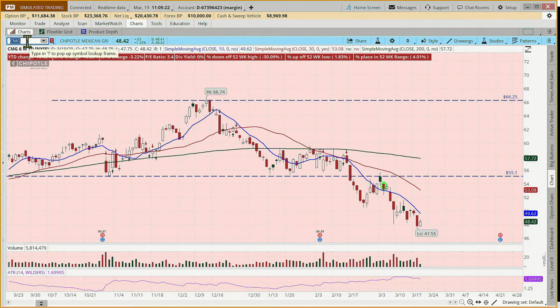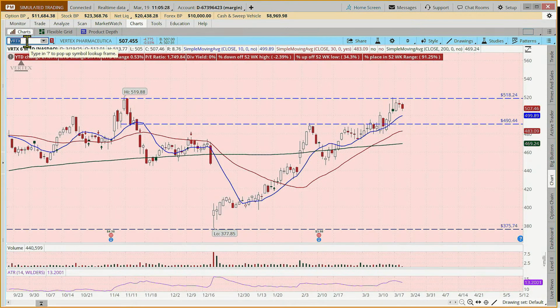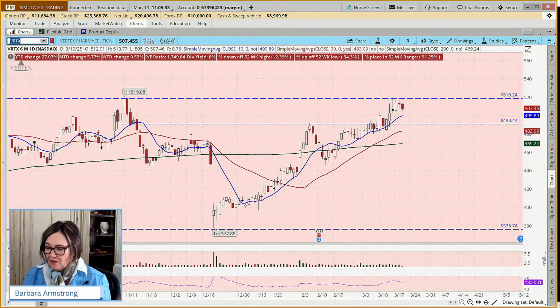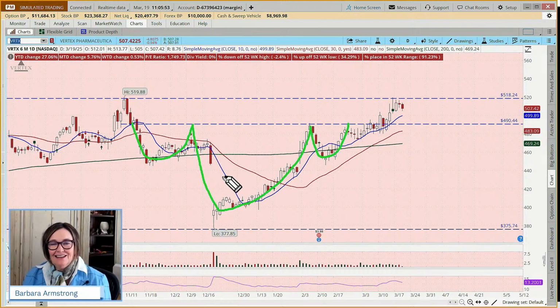But we also saw a lot of things on the other side, like Vertex, where, here we have, just let me get my drawing tool, where we had a head and shoulders on CMG. There we go. I've got green, actually, it looks like. Look at that. That's a new color. And I just missed St. Patrick's Day. Here we've got our inverted head and shoulders with a breakout, and it's come back up to this previous high and seems to be pulling back.